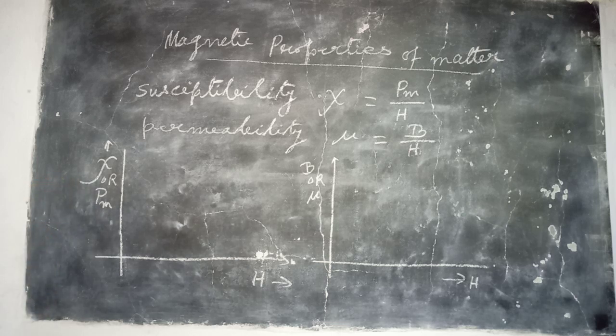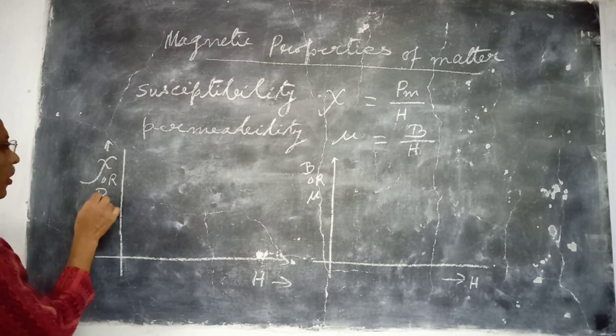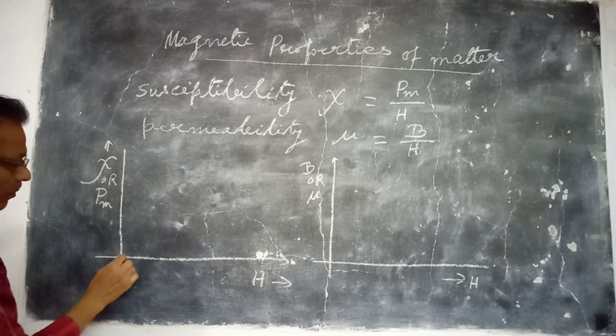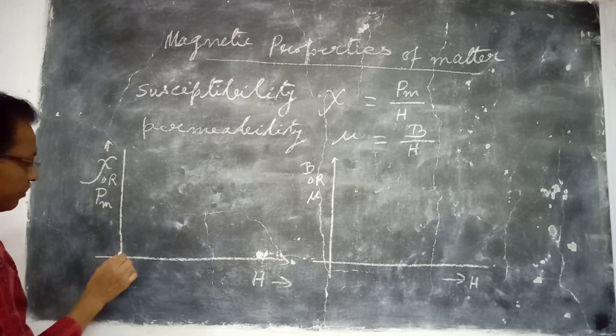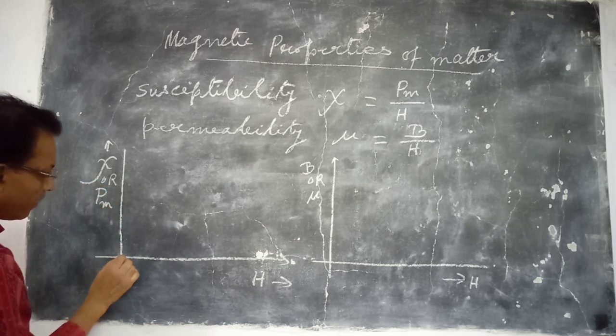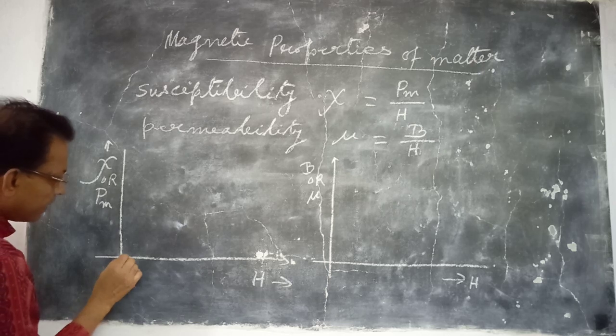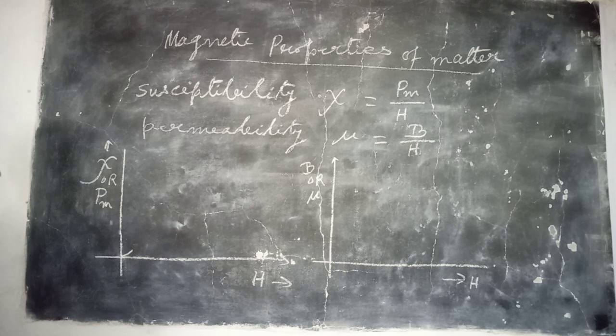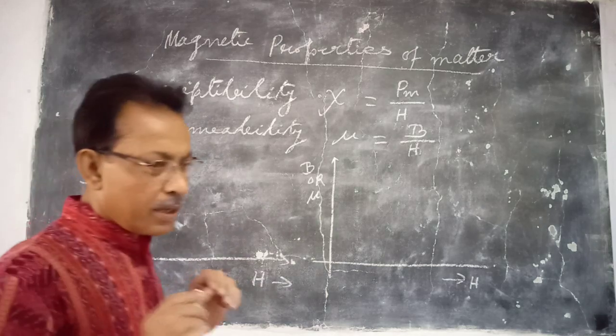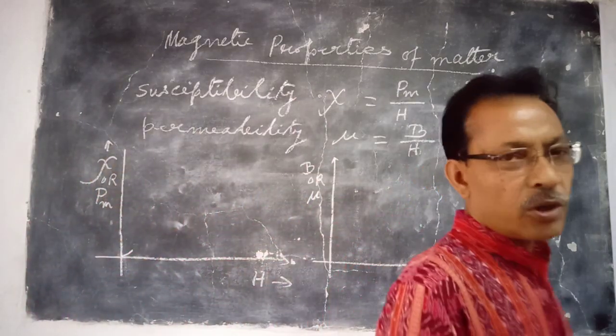Now, for small values of H, this Pm increases in such a way that it is proportional to H, and for small values of H, the process is reversible.